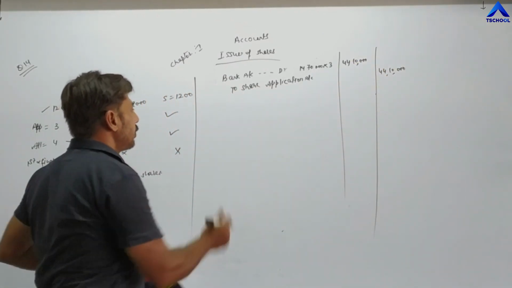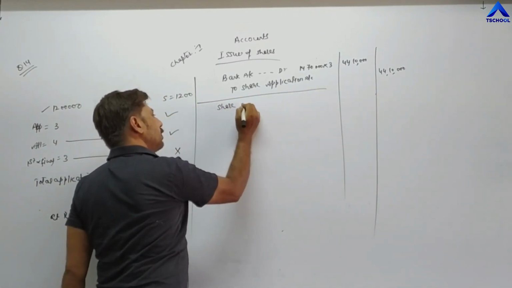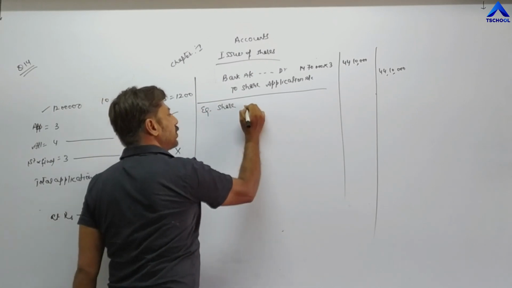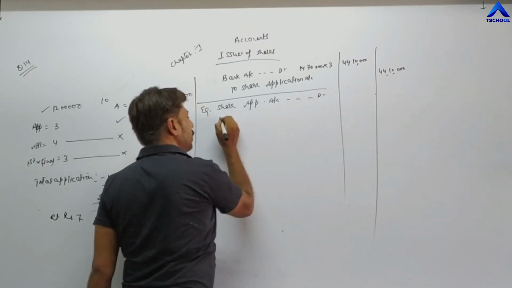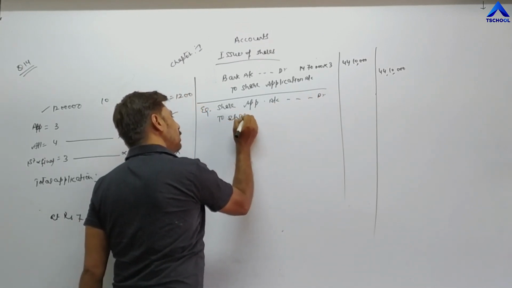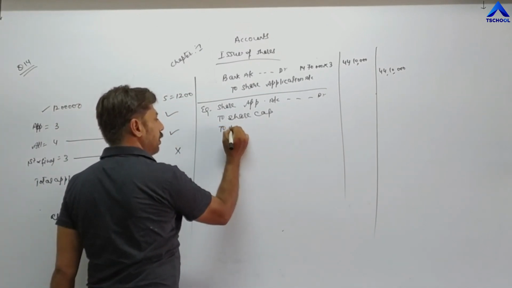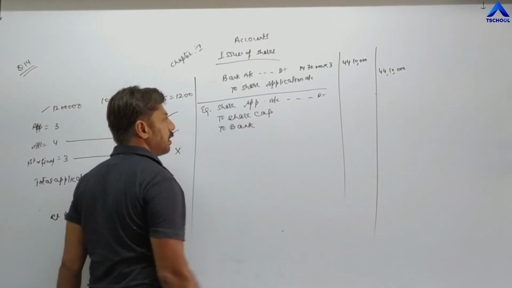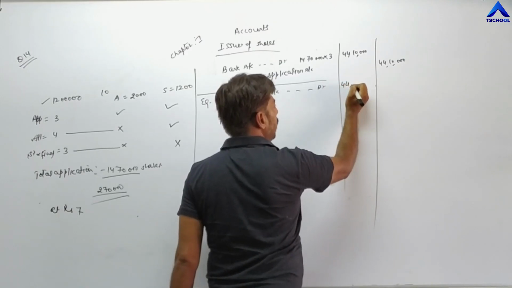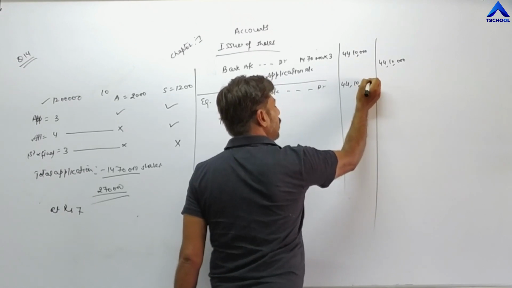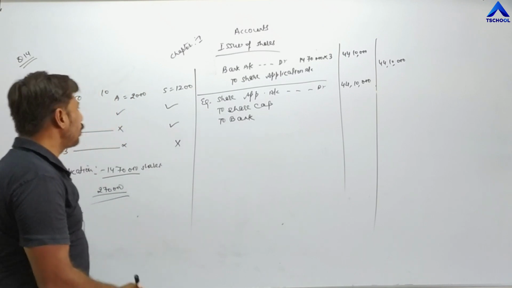Next entry. Share means equity share. Equity share application account debit to share capital and to bank. In front of equity share application account, the debit amount is 44,10,000. But in front of share capital, how many shares is the company going to allot?